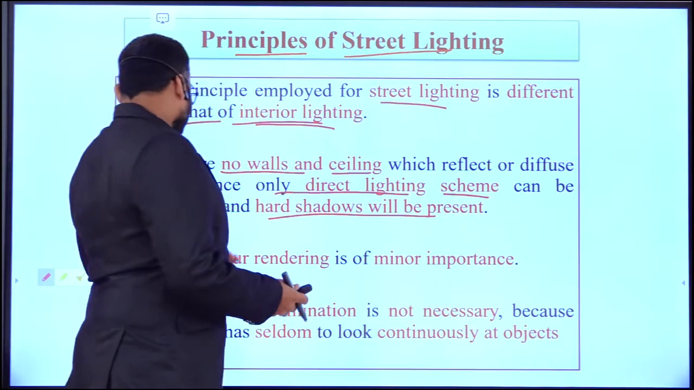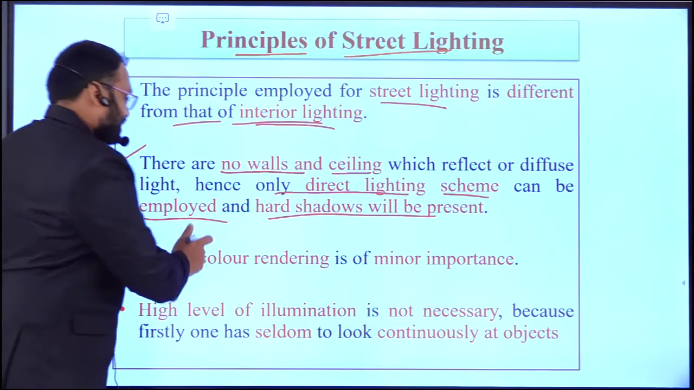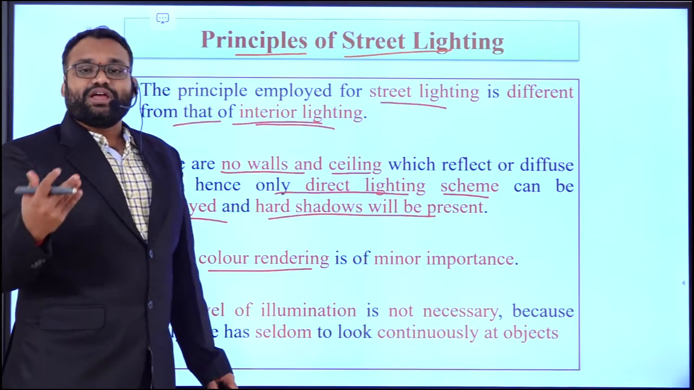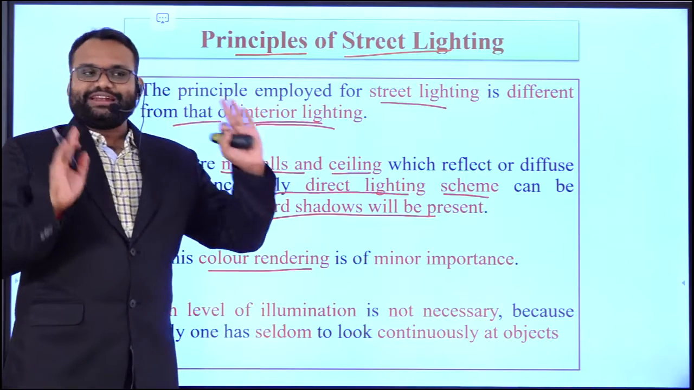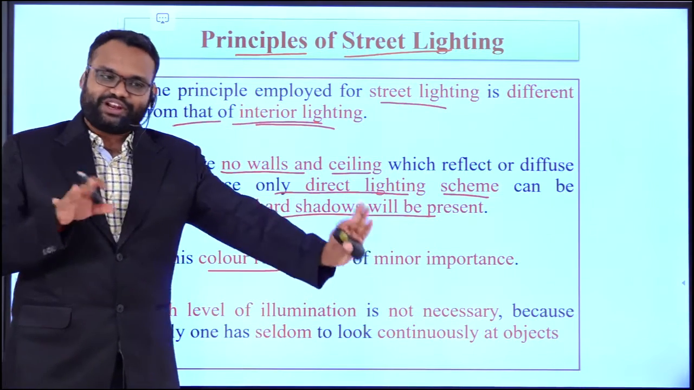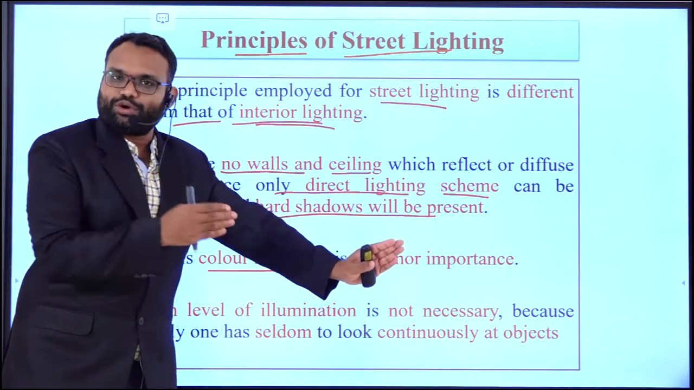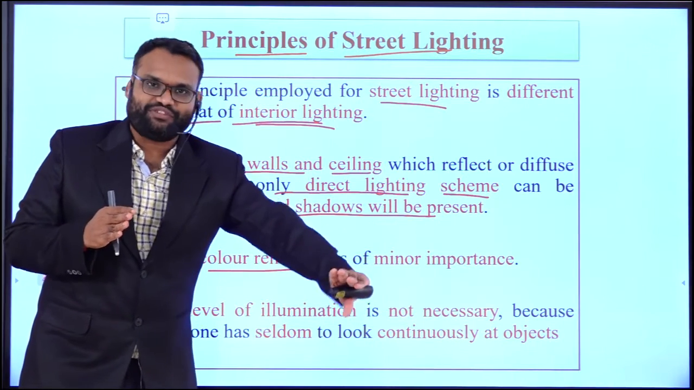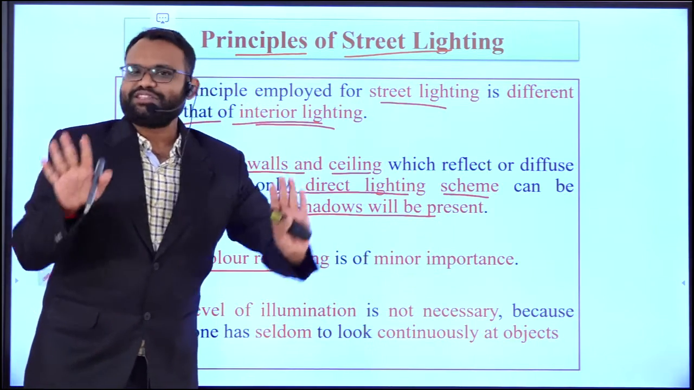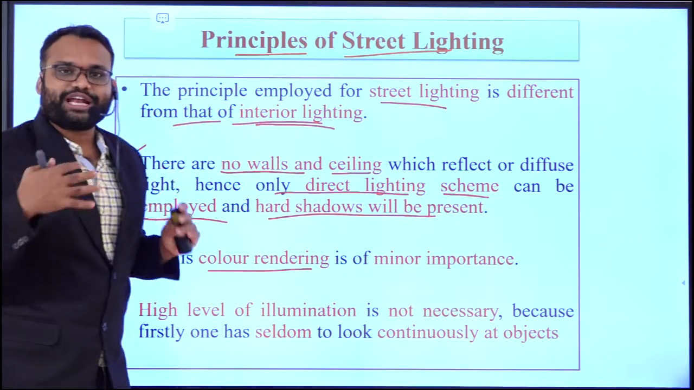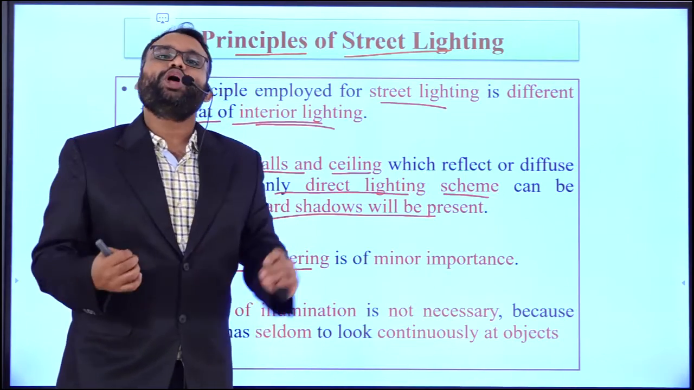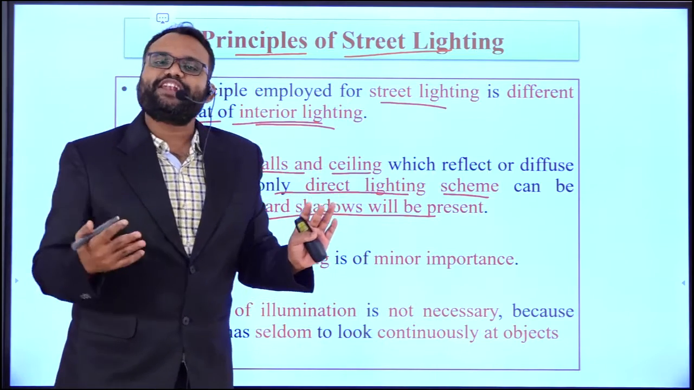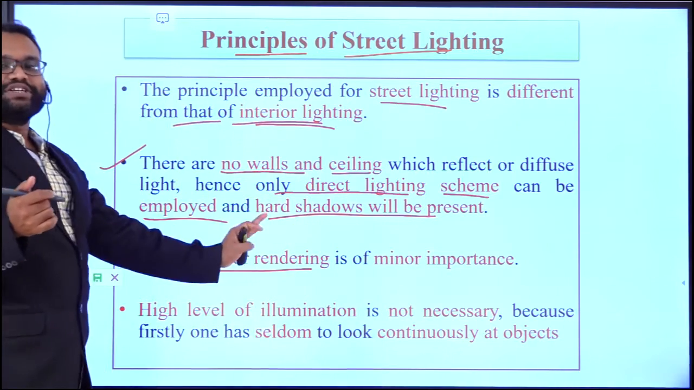The next point is that color rendering is often of minor importance. Color rendering means the rider can understand that an object is there. Suppose I am moving on the road, for me it is sufficient that a certain object is there, from one part to another part. Color rendering is not that important when a person is going on the road. Only the traffic and obstacles are sufficient, so color rendering is not so important in street lighting.